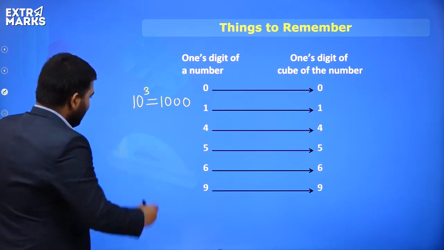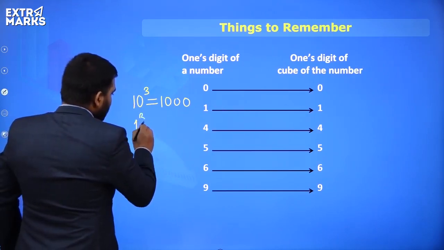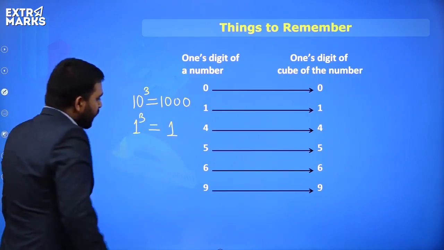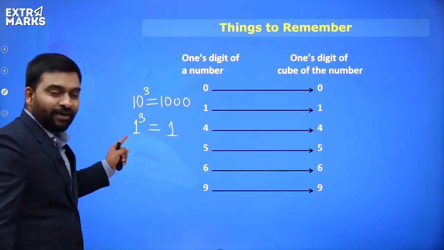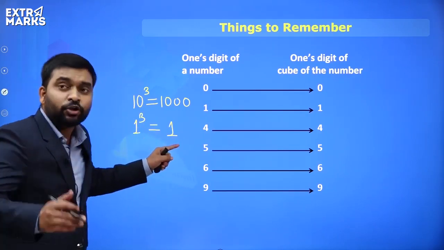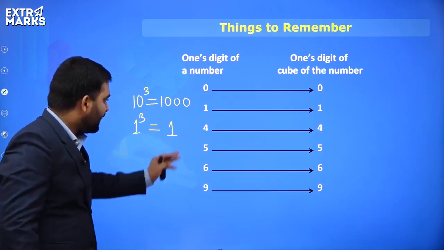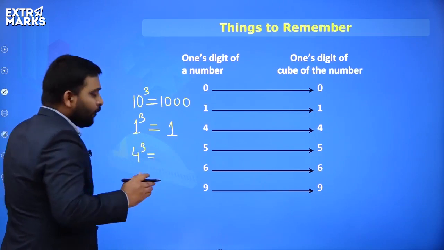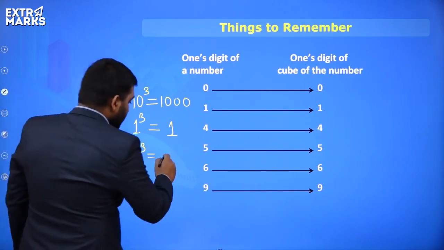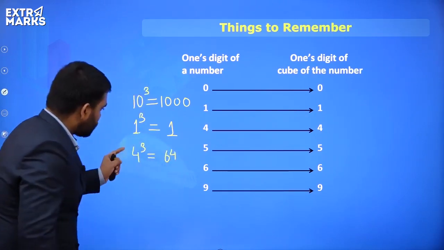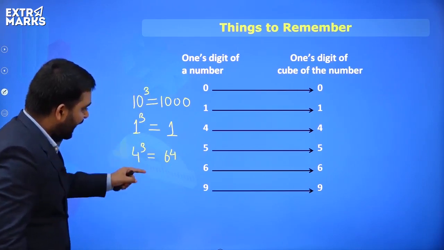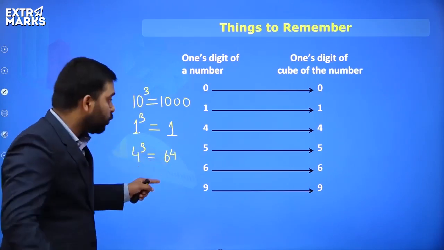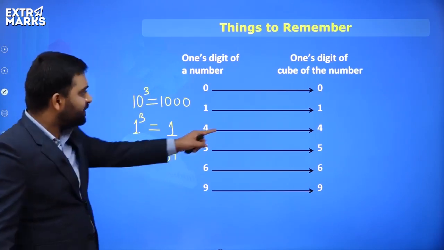Now see, if I take 1 cube, you'll also get the answer as 1. So the unit digit of 1 is 1 and the answer you're getting after doing the cube is also 1. Now everyone, let's say 4 cube. So 4 cube is how much? You'll say 64. So see, the unit digit of 4 is how much? 4. And the answer you get after doing the cube, it is what? 4. So you can see the unit digit is 4.